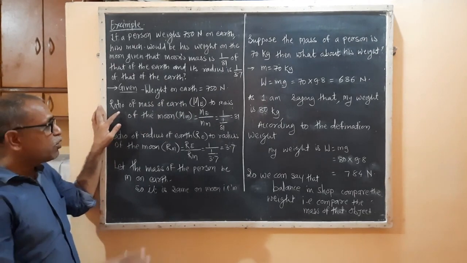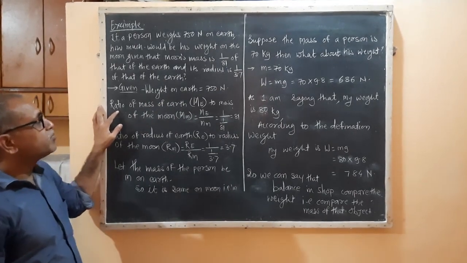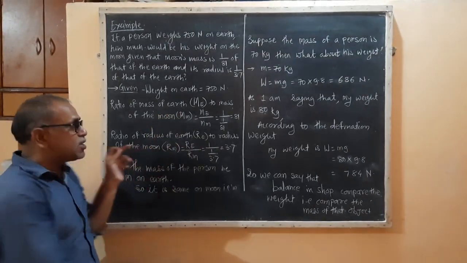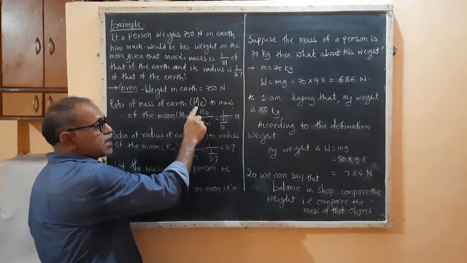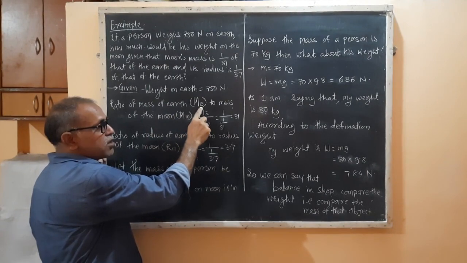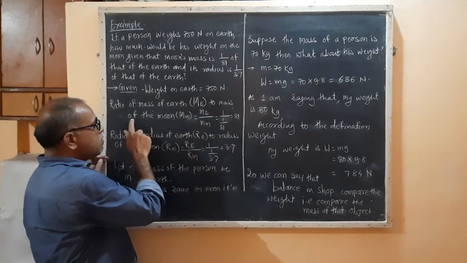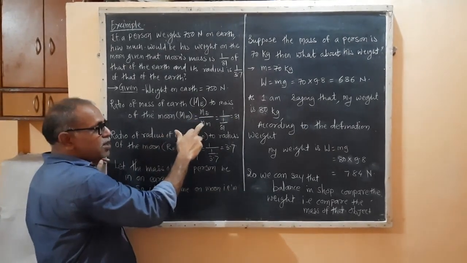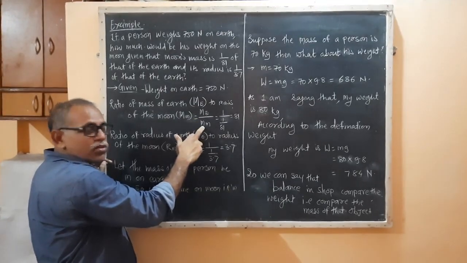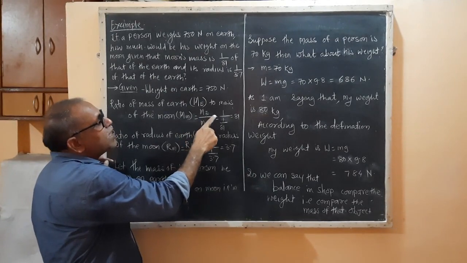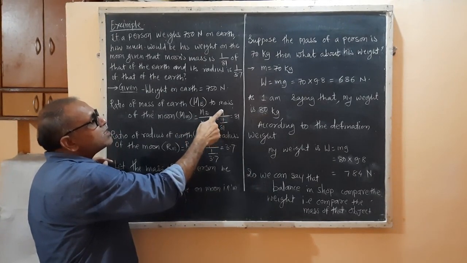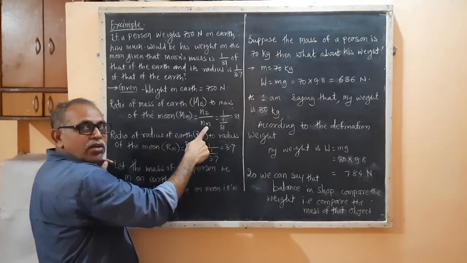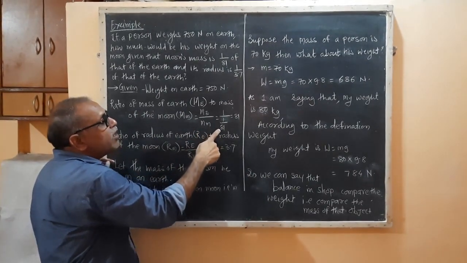Now, the weight is given as 750 Newton. What we have to do, see: the ratio of mass of earth to the mass of the moon, that is mass of earth by mass of moon. If the mass of earth is considered as 1, then the mass of moon would be 1/81.